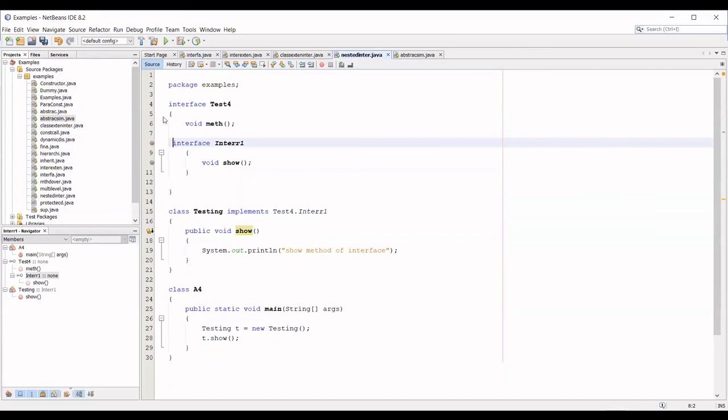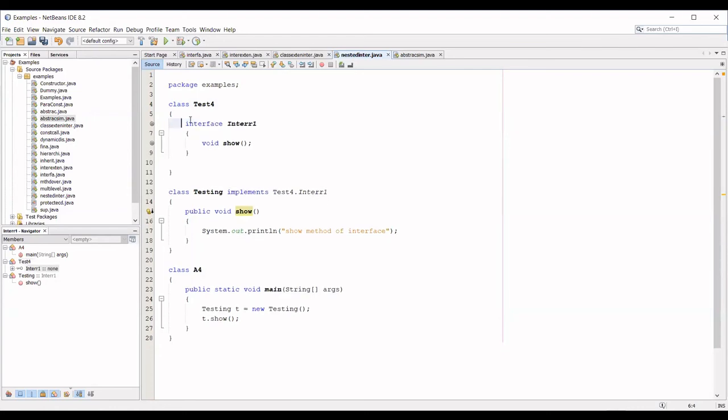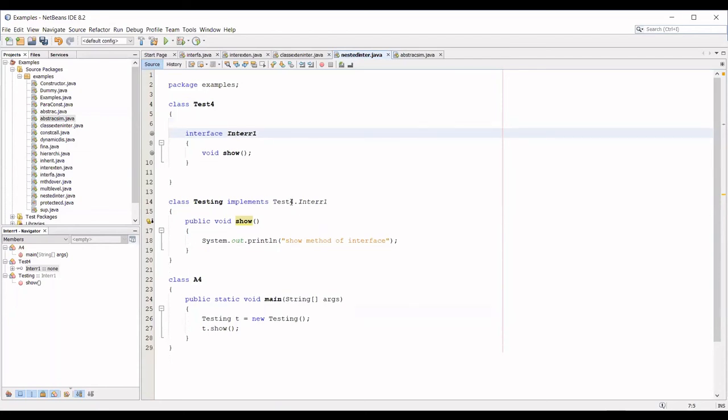Right. Now, when I'm using a class, instead of interface, I can nest an interface within a class also. Within a class, I cannot have any method declaration, so it should be an abstract method. I can nest an interface. Now, what is the difference to this? The accessing method is same. There is no difference at all. You have to access through the name of the class because this interface is static.